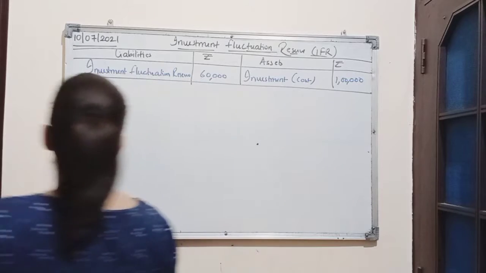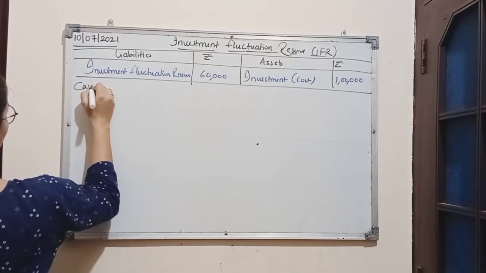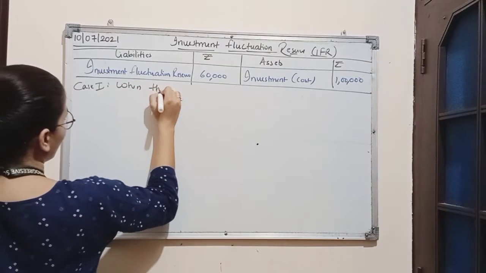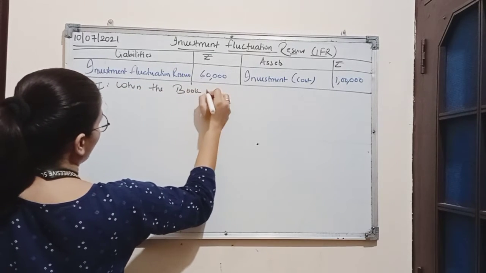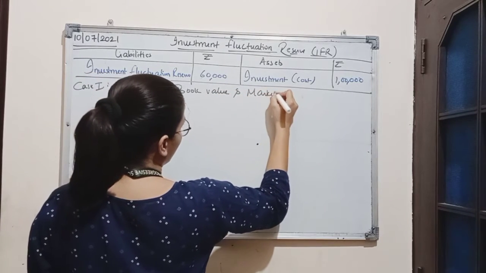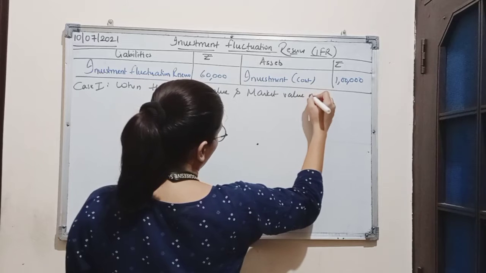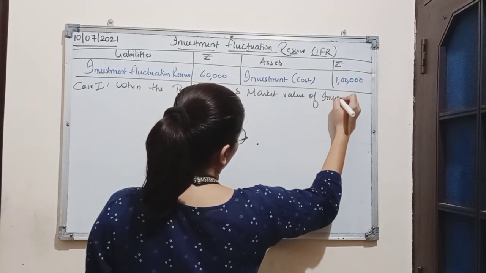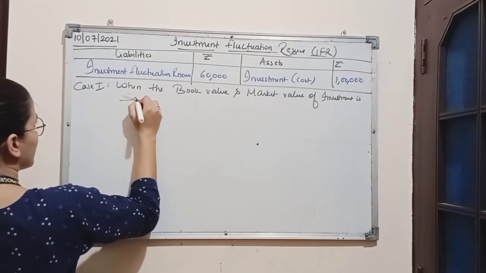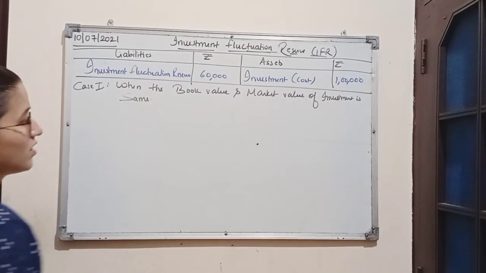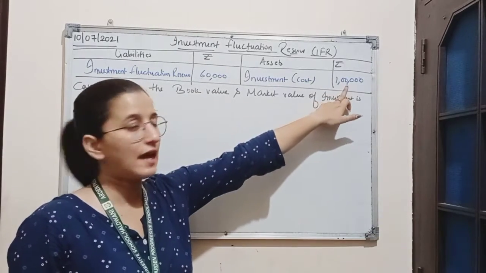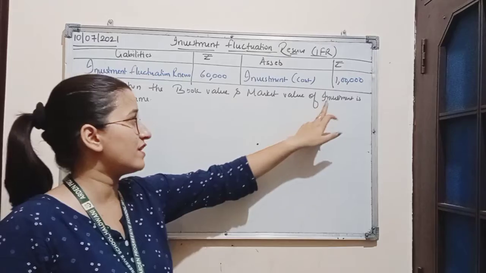So the first case is when the book value and market value of investment are the same. Here the book value, which is rupees 1 lakh, and the market value of investment are the same.